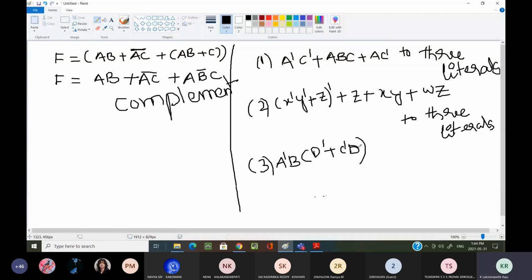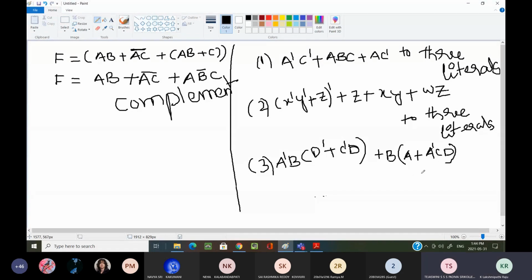This is the D only, not D dash. D, C dash D, plus B into A plus A dash C. A dash C D. A dash C D.